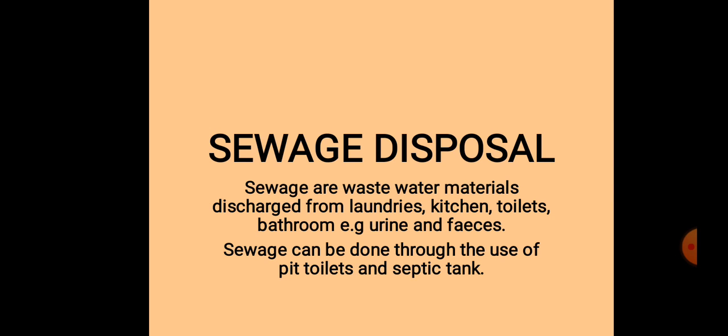You can't dispose sewage in the place where people are living, where they'll be seeing it, and it will be harmful to people's health. So we need to devise different ways we can dispose our refuse and our sewage.